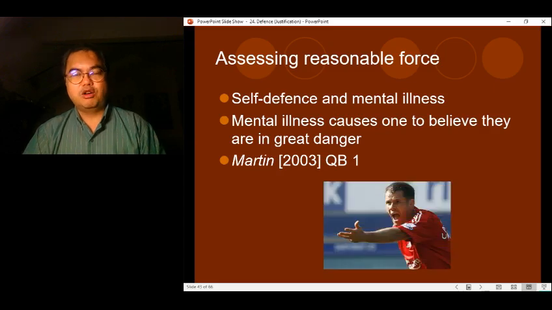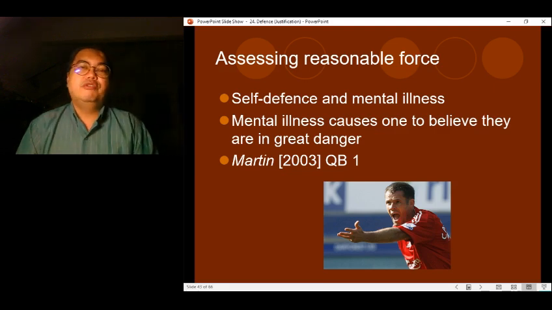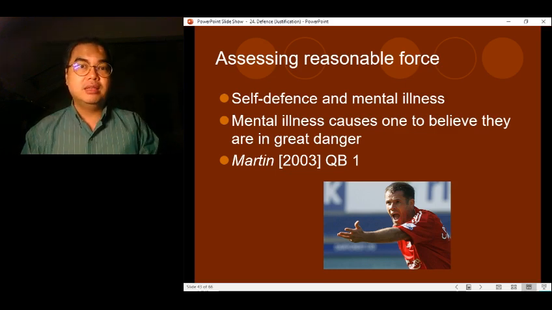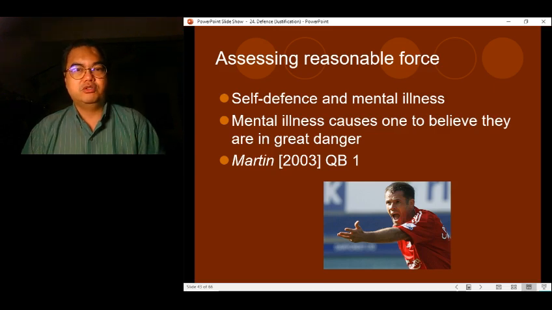Now, one connected matter regarding assessing reasonable force is a situation which involves people with mental illness, as well as a situation where people are protecting their homes from intruders. This was decided in the case of Martin.